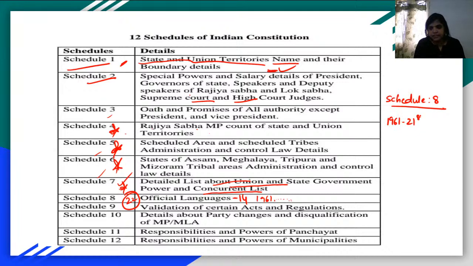In 1961, by the 21st Constitutional Amendment Act, apart from the 14 languages, the 15th language called Sindhi was added. In 1992, by the 71st Constitutional Amendment Act, we had 3 languages added: Konkani, Manipuri, and Nepali.